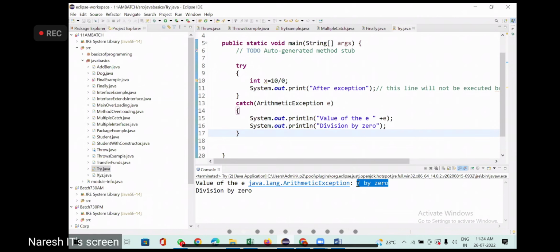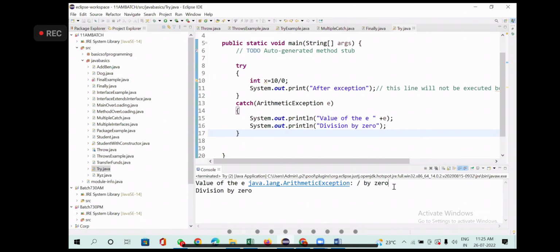Anyway, I cannot change this part, but I have an option to change the message, division by 0. So if you want to customize this, this is one purpose of using throw: to customize your exception message.